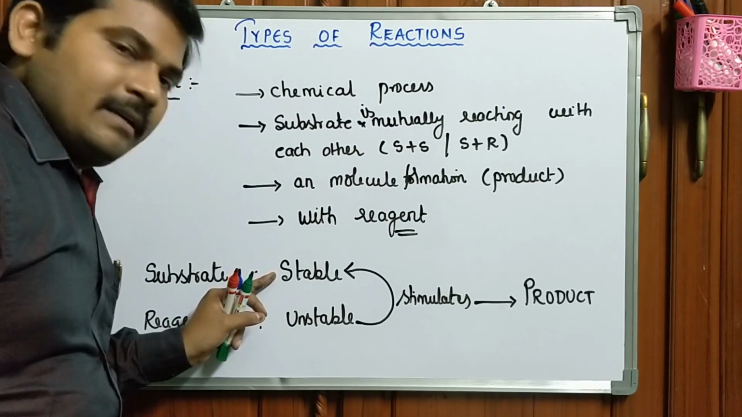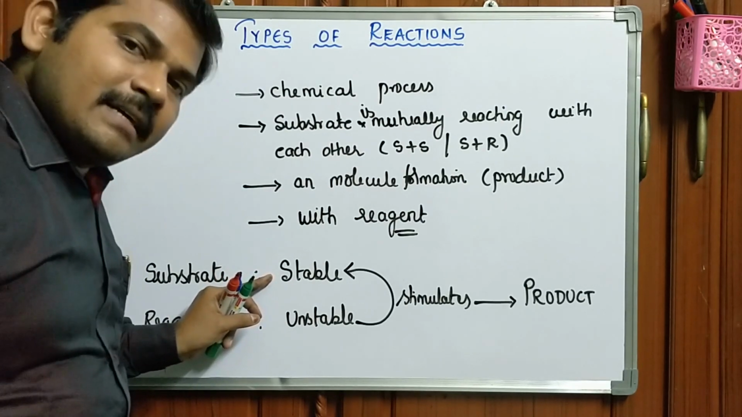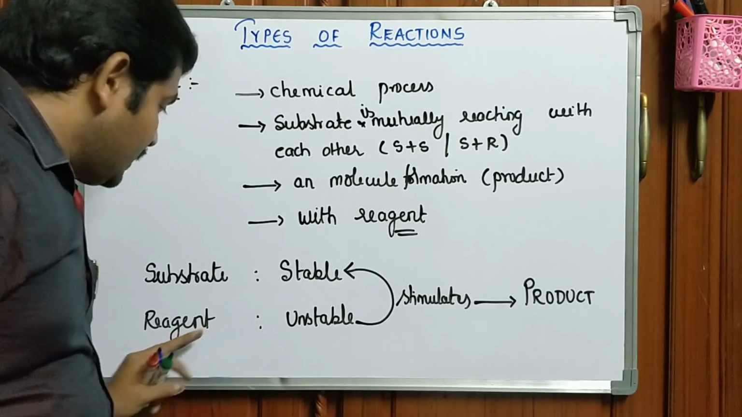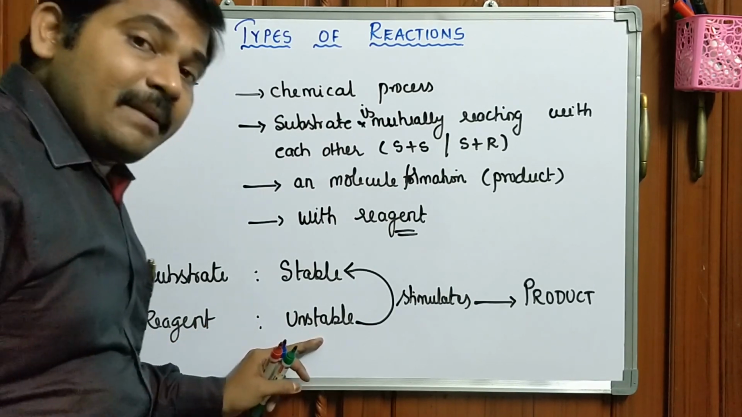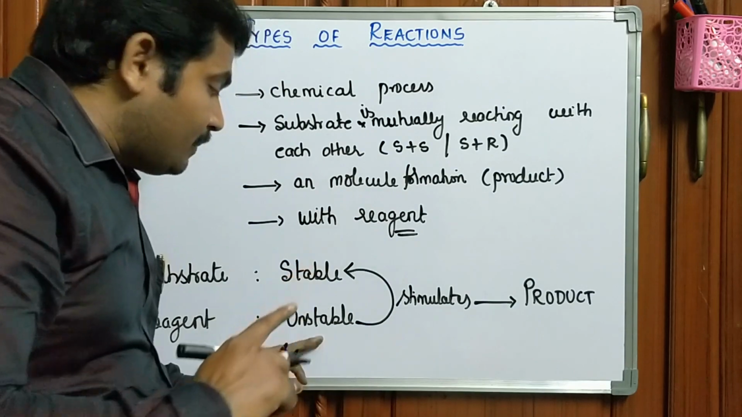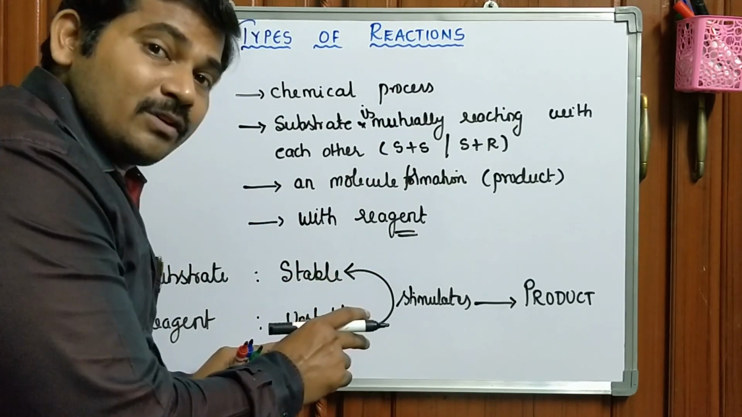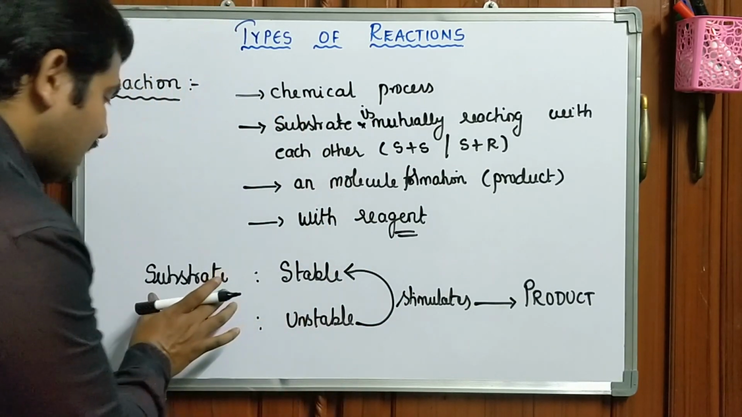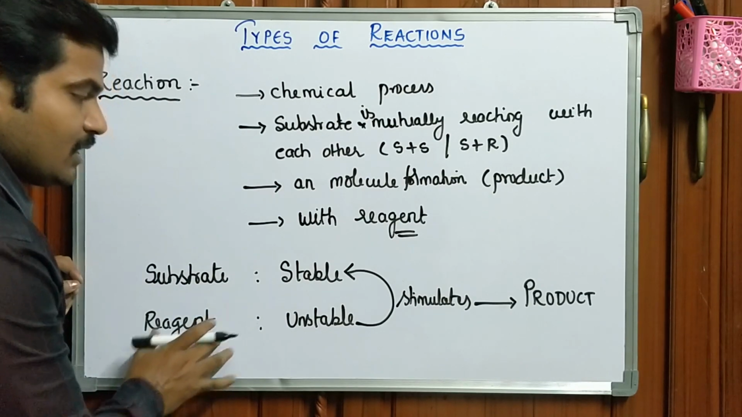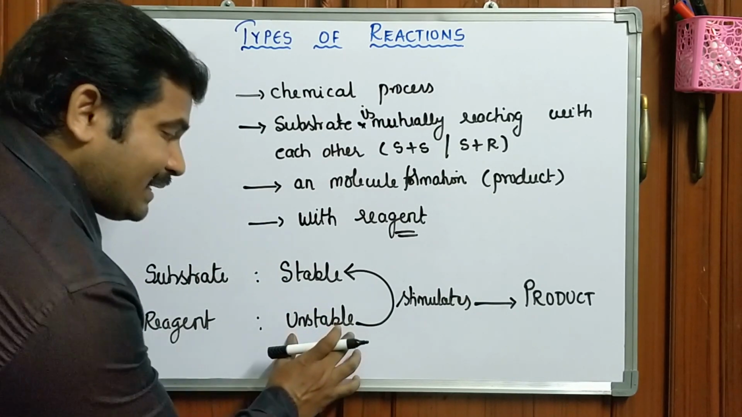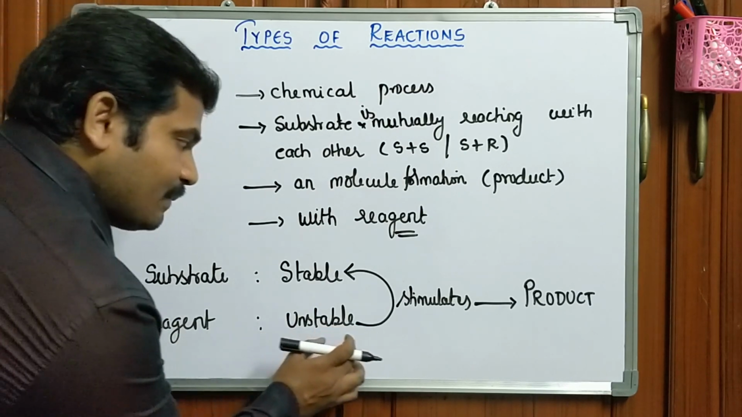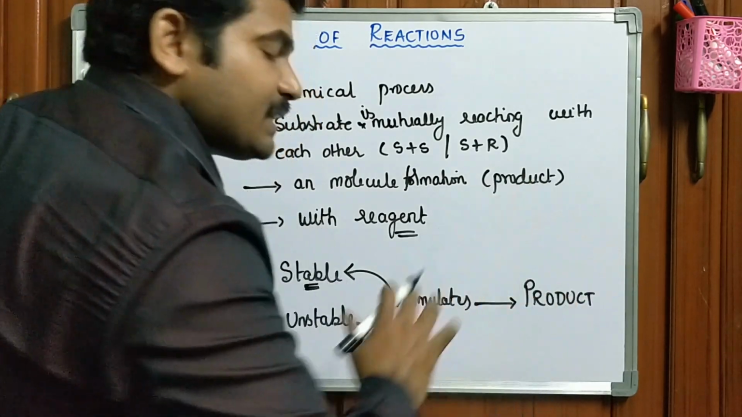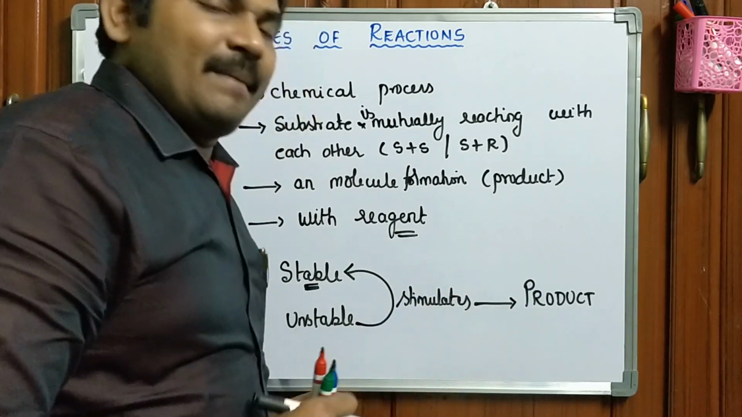Stable means it has stable bonds like sigma bonds and covalent bonds. The reagent is completely unstable, meaning it may have pi bonds or ionic bonds. Ionic compounds are highly unstable when compared with covalently bonded molecules. This is the difference between substrate and reagent. The unstable reagent stimulates the stable molecule, that is the substrate, to yield a stable molecule, which is none other than the product.